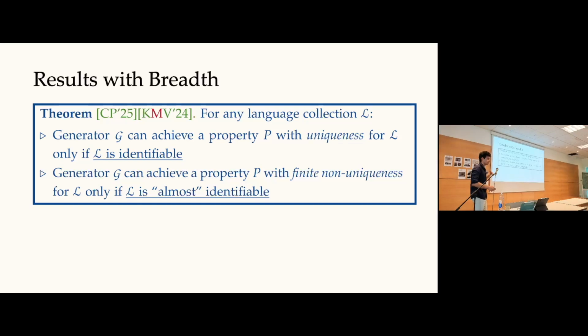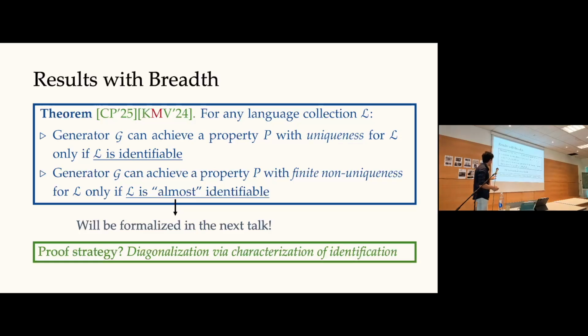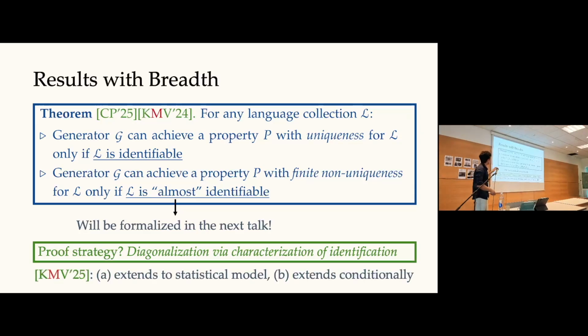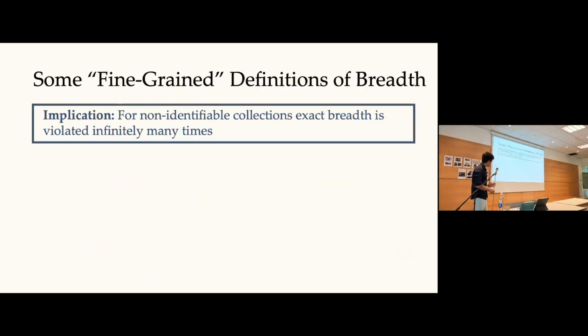But the crux is it's also not achievable essentially for any interesting collection. Regular languages, your favorite enumerable languages, it's not possible. And given time, this would be formalized. The general proof idea here is some sort of diagonalization like Moses did, and Grigoris will do more of it. This result can be extended to the statistical model that Chirag mentioned, at least the first part, and the second part extends conditionally. I'll not say more.